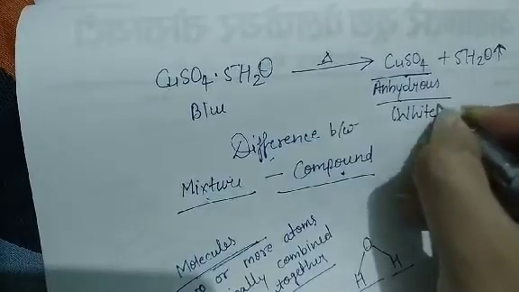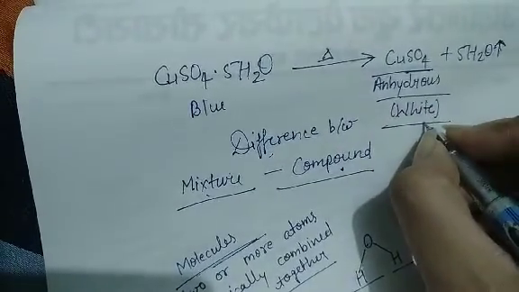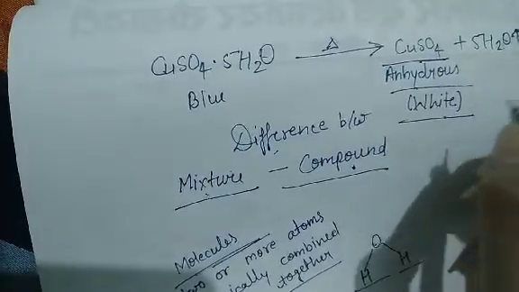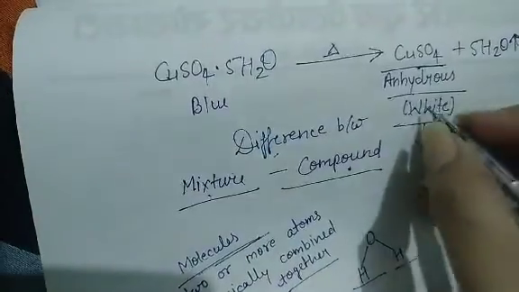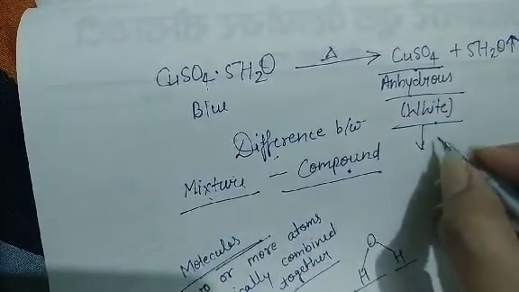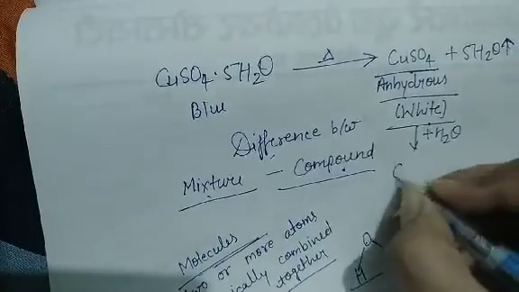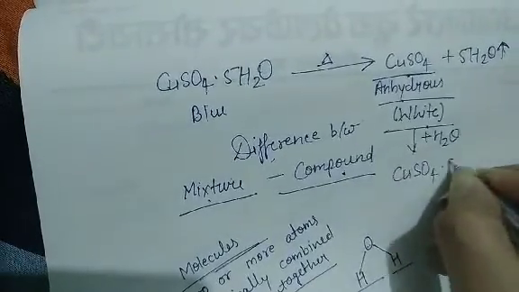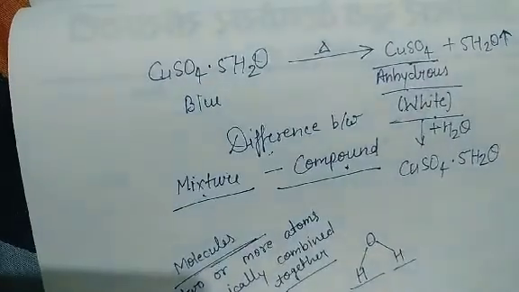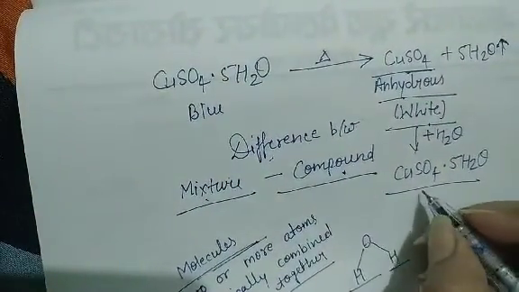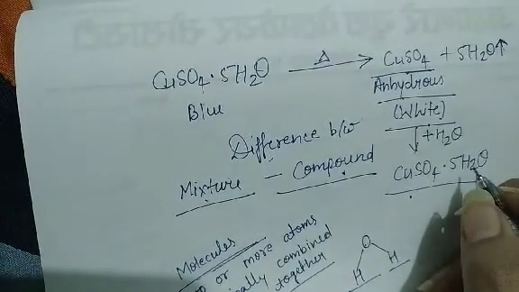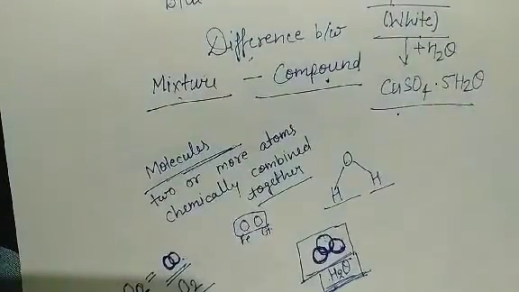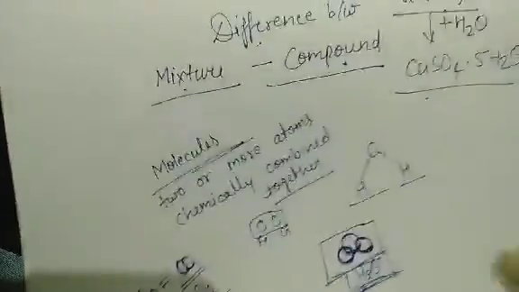So when you heat copper sulfate, it changes into white color, and as soon as you add water to it, its blue color is back. That means if you dissolve this anhydrous copper sulfate into water, it will again get those water of crystallization molecules back, and it will again change into copper sulfate pentahydrate, which is a hydrated salt.